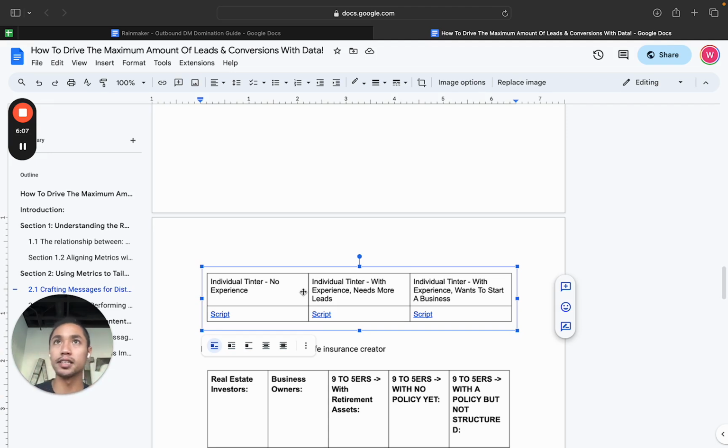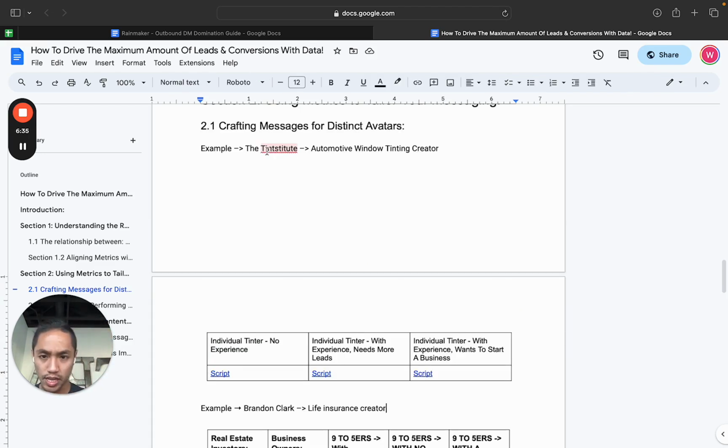What's cool about it is that once you have spoken the language of one avatar, you tend to attract the people around it too, right? So for posts where I talk specifically to the individual tinter who needs experience but maybe needs more leads, that post is also going to relate to the individual tinter with no experience at the same time, right? But the whole post, when I'm crafting it, needs to be around the individual tinter and targeted at this person. So this is really important. So that's for the Tinstitute, right?